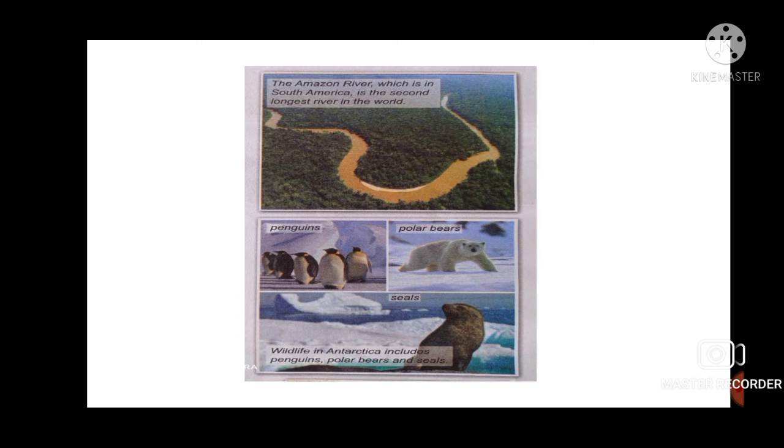Now, Antarctica. Antarctica is the coldest and the fifth largest continent in the world. It is also called the white continent. You need to underline this. As it is always covered by a thick carpet of ice and snow, it is known as the white continent. Due to its extreme cold climate, it is the world's only continent which has no permanent human habitation, meaning no humans live there because it is too cold for anyone to survive.